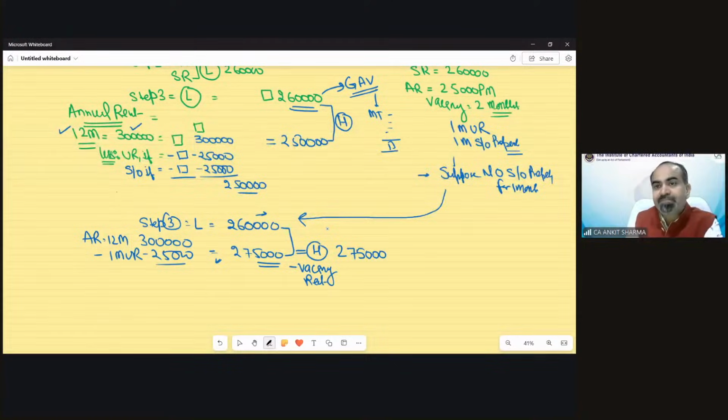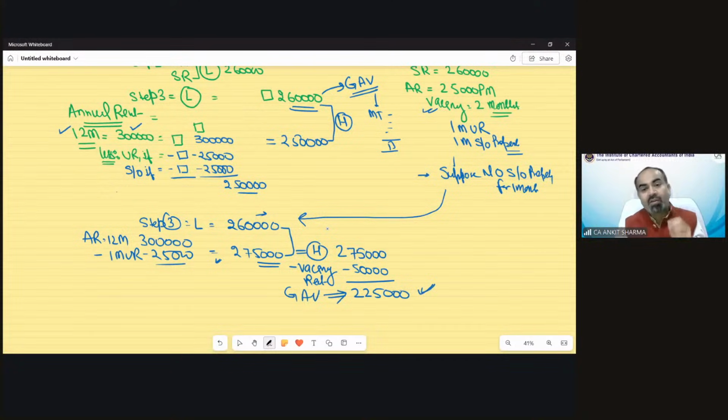Vacancy rent. How many months of vacancy was it? 2-month vacancy. In the question, there was 2-month vacancy. So vacancy treatment can be done only if this annual rental value comes higher. And now we have to reduce the 2-month vacancy value. That would be 50,000. So 2,25,000 would be your GAV in this case. Now this would be called your gross annual value. And after that, the provisions are exactly the same.